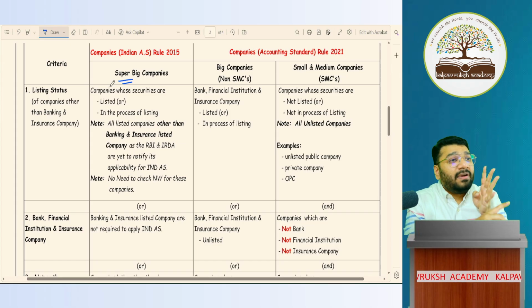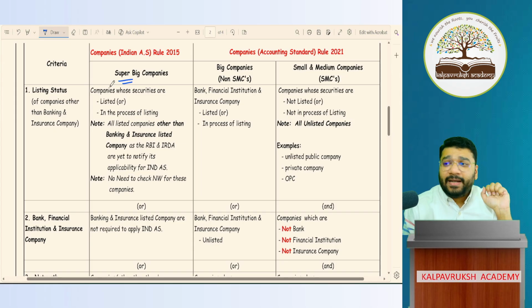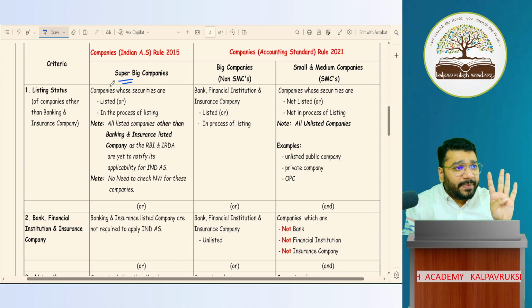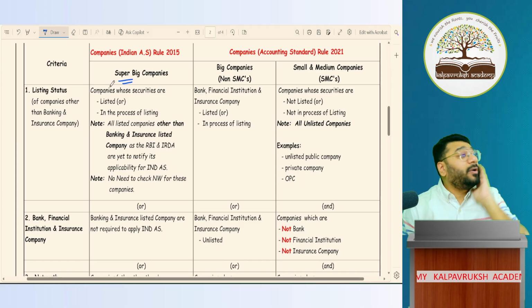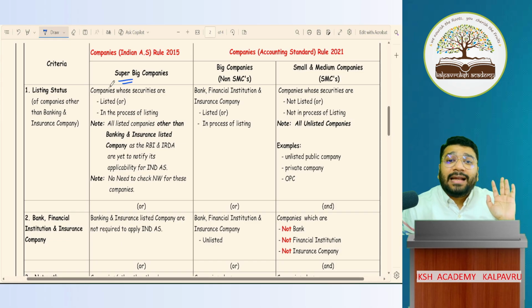And they will try to cover 4 aspects of the accounting standards: recognition aspect, measurement aspect, presentation aspect, disclosure aspect. Will all the AS cover all the 4 aspects? Not necessary. Some AS will have all 4 aspects, some will have 3, some will have 2, and some may have only 1 aspect. Depending on what the problematic area is and what solution is required, the standard is developed.